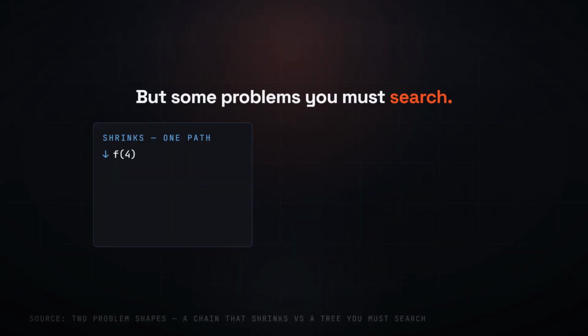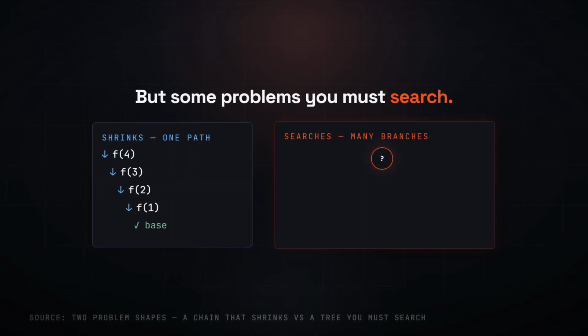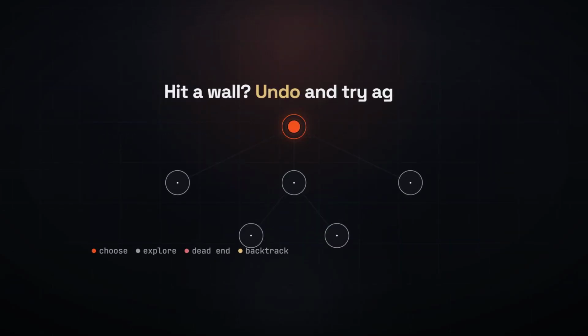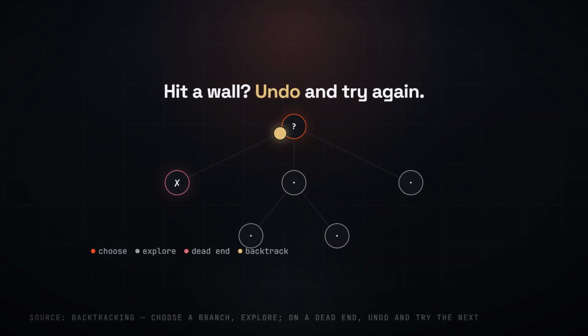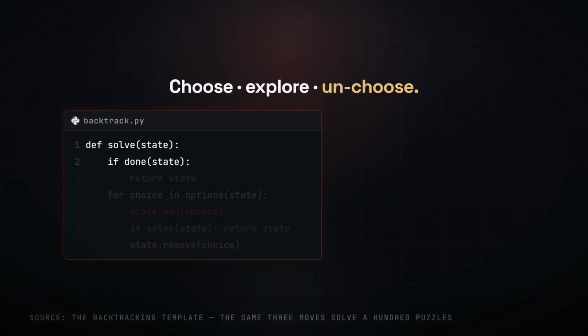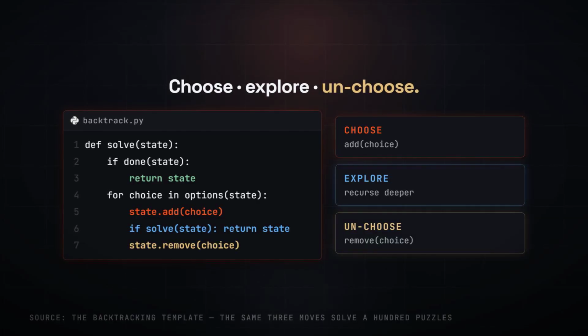Recursion solves problems that simply shrink. But what about problems where you have to search, try things when most of them are wrong? That is backtracking. You make a choice, you explore it, and the moment it hits a dead end, you undo that choice and try the next one. It is really one pattern: choose, explore, unchoose. 3 moves that quietly solve 100 different puzzles.